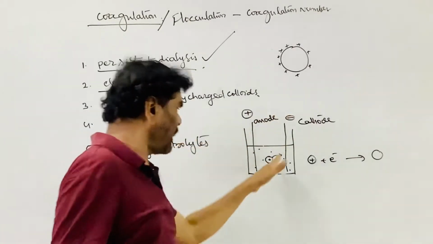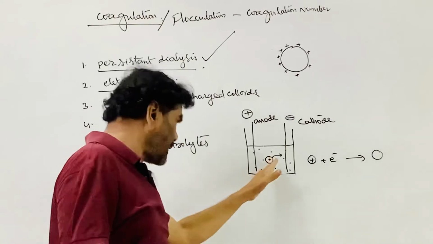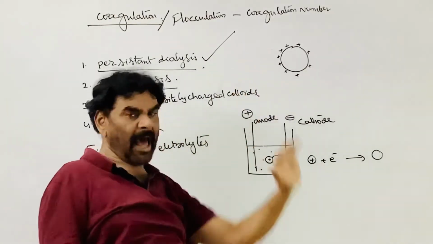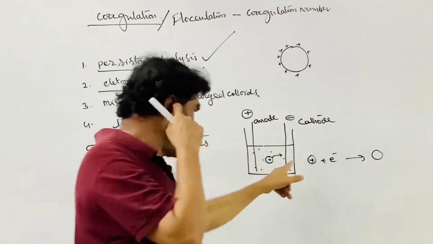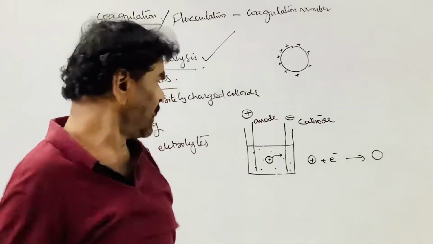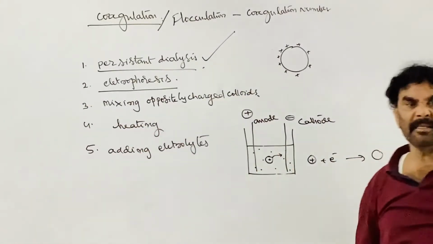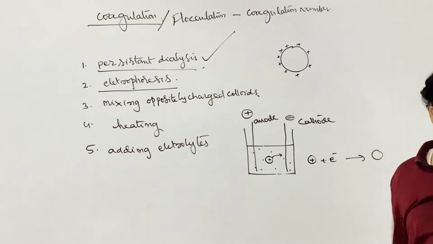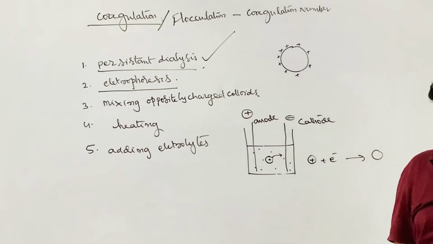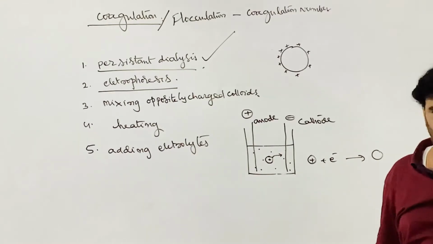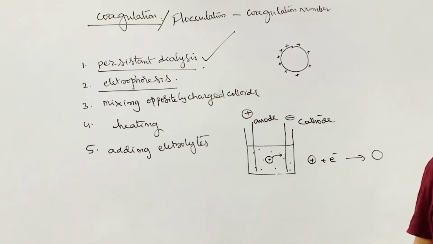The anions give the electrons to the anode. Reduction here, oxidation here. So during electrophoresis, the colloidal particles move towards a particular charged electrode, and there they lose the charge.